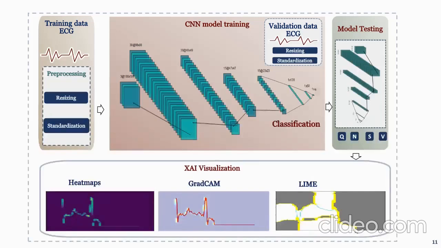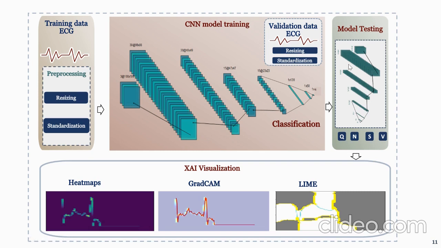And moving on to the testing part, we have divided the data set into train and test sets in the ratio of 60 is to 20 is to 20. We have used 60% for training, 20% for validation, and 20% for testing. The testing has been performed on the unseen 20% of the data.